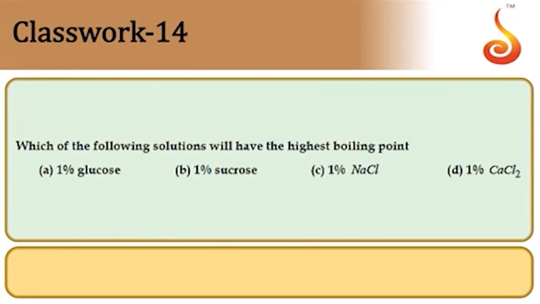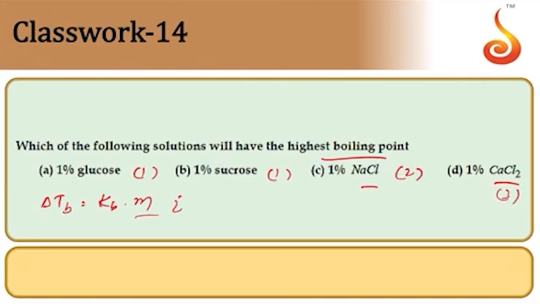Then 14th one. Which of the following will have the highest boiling point? That is again delta Tb values. Delta Tb is equal to Kb into molality. It depends upon molality and also depends upon how many moles have been added. And here all are different solutes, so we also require the value of i, because the value of i is not the same throughout. In the case of glucose, i is equal to 1. So i is 1 here, i is 1 here, but the i value is 2 here and the i value is 3 here now. It also depends upon the number of moles that are being added.